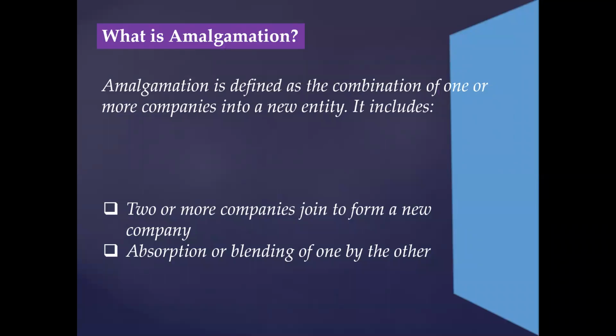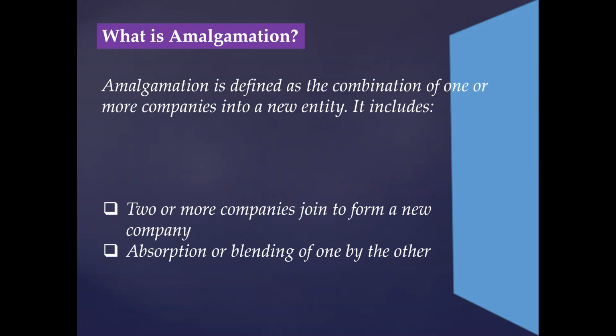Amalgamation is defined as the combination of one or more companies into a new entity. It includes two or more companies joined to form a new company. Second, absorption or blending of one by the other. Thereby, amalgamation includes absorption. However, one should remember that amalgamation, as its name suggests, is nothing but the two companies becoming one. On the other hand, absorption is the process in which one powerful company takes control over the weaker company. Generally, amalgamation is done between two or more companies engaged in the same line of activity or having some synergy in their operations. Again, the companies may also combine for diversification of activities or for expansion of services.